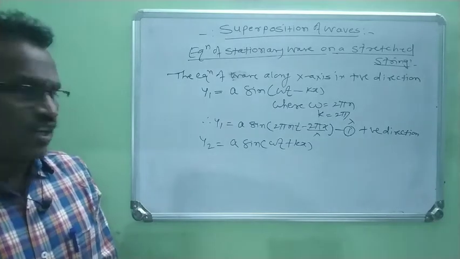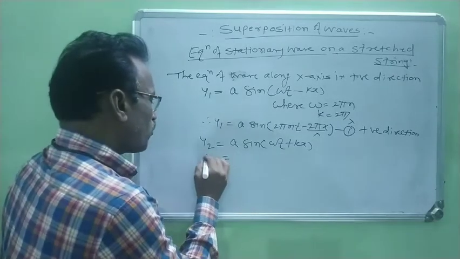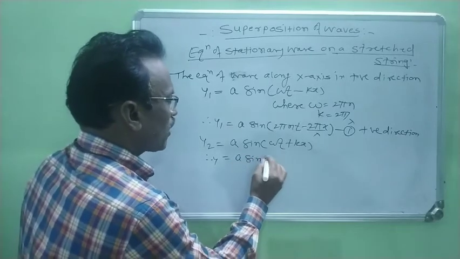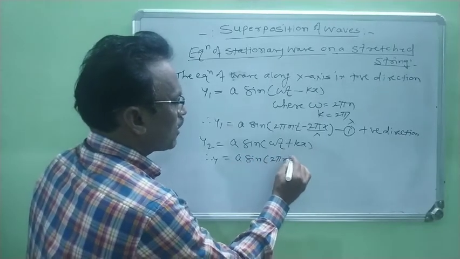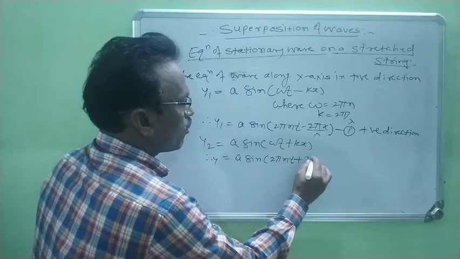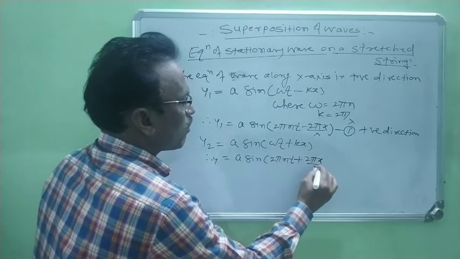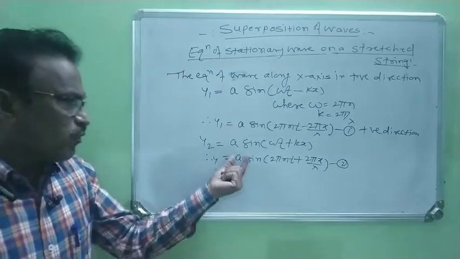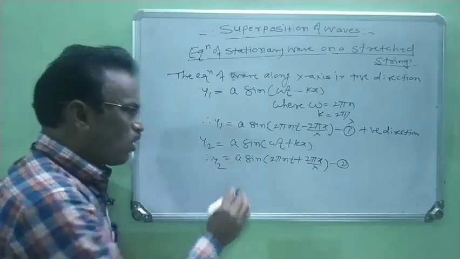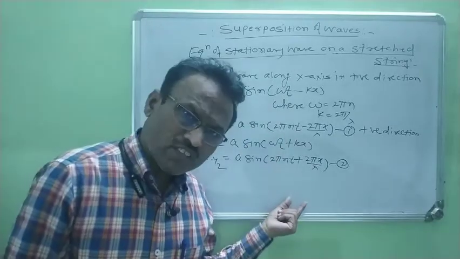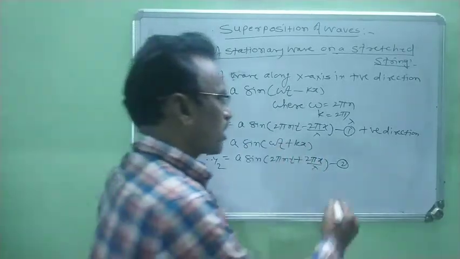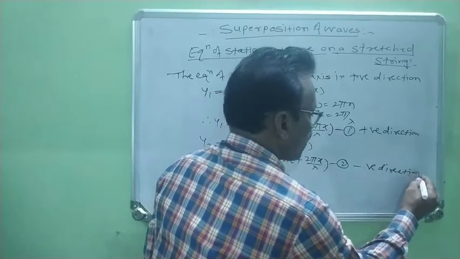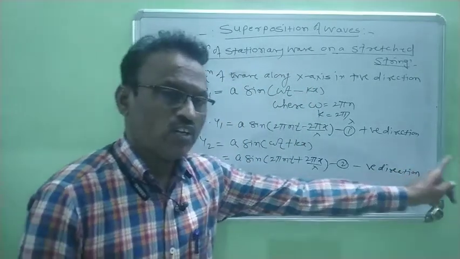Now again, when we substitute the values of omega and k, we find a sine 2 pi n t plus 2 pi x by lambda, and suppose this is equation 2. Therefore, this is the equation of the wave which is traveling along the same x-axis but in negative direction.